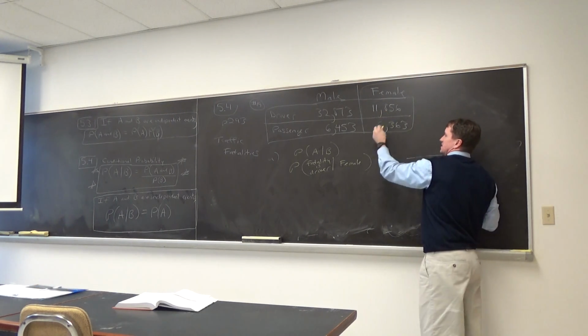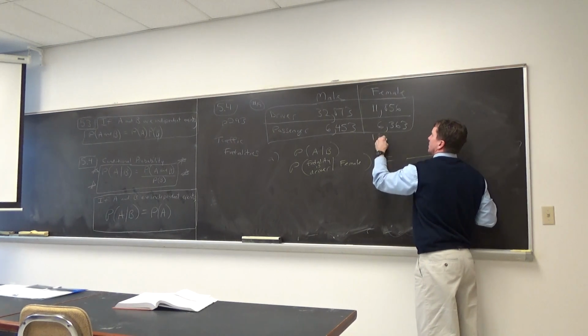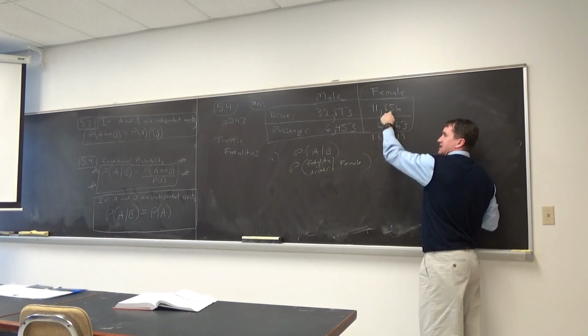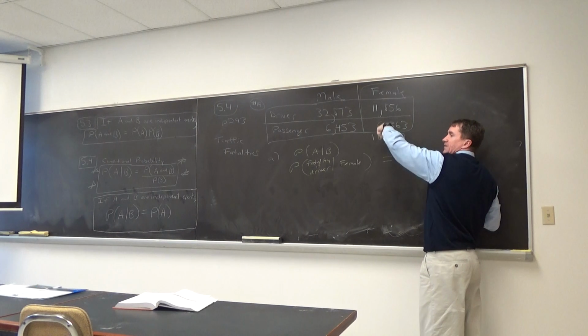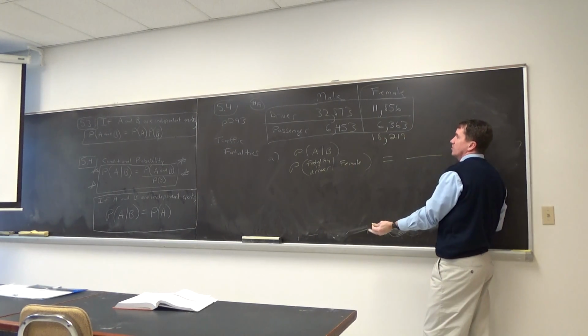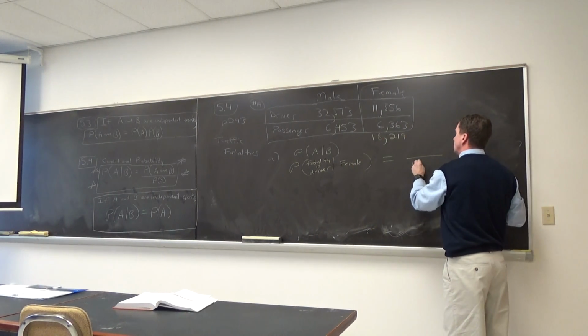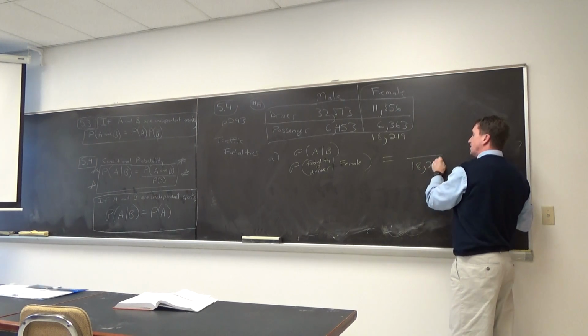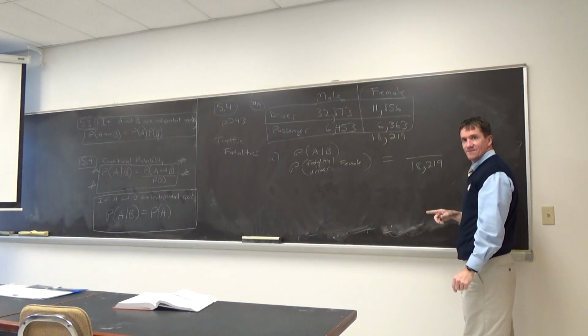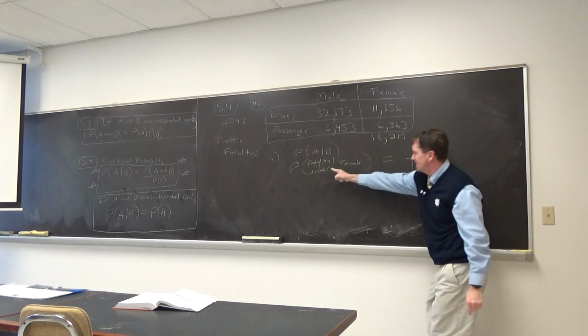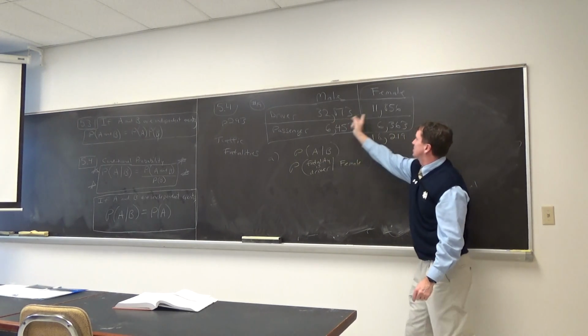So what is this plus this? I'll put the number. 18,219. So now I'm going to put it down there. This added to this is the total number of female fatalities, driver and passenger combined. That goes down here. Nothing about the males, right? And then what's up here? The fatality is a driver. What's the number for the driver?